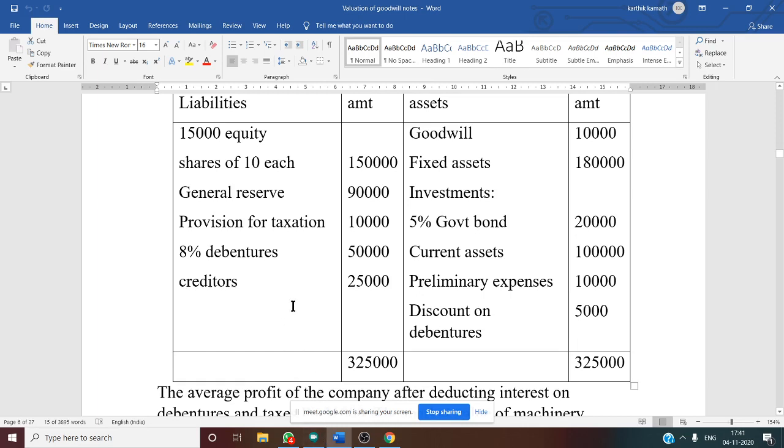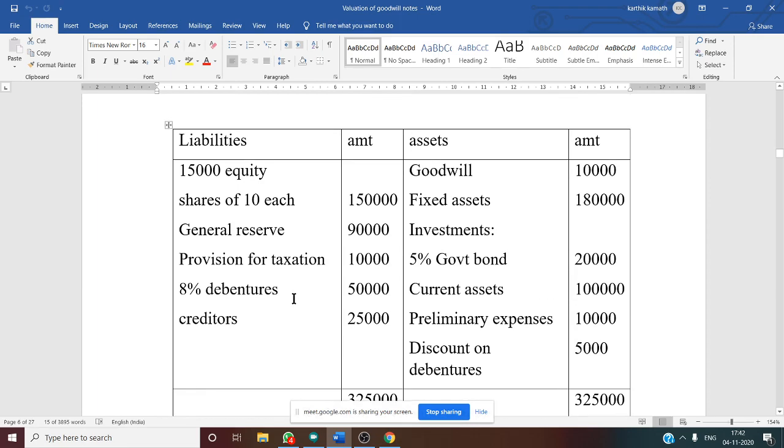And provision for taxation, it is a provision, so you should consider it. If there is a dividend, it is a proposed dividend, you should consider that. 8% debenture, again outside, you should consider. Creditors, external, you should consider. So these are the things you need to know before solving the problem.